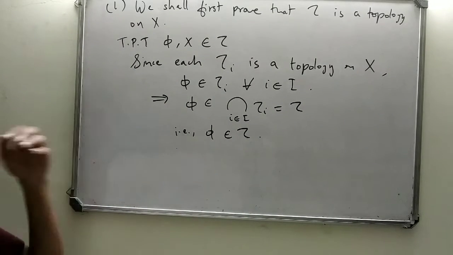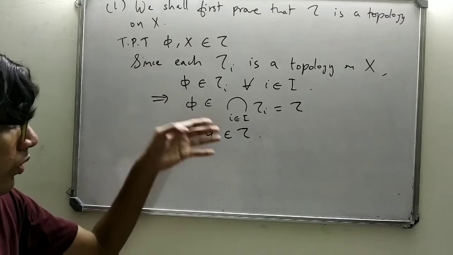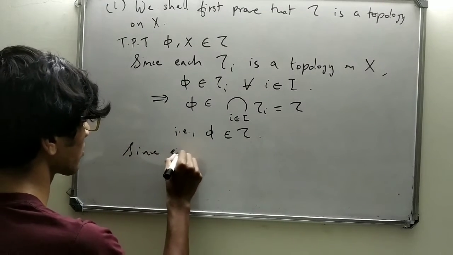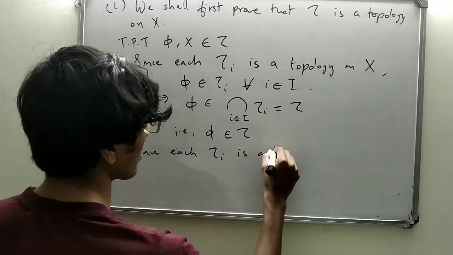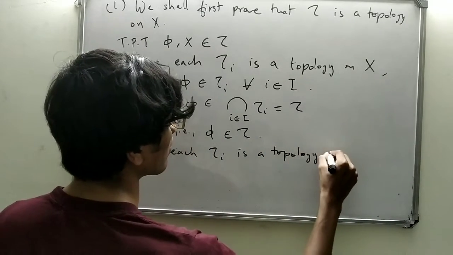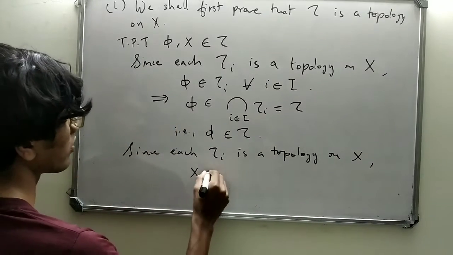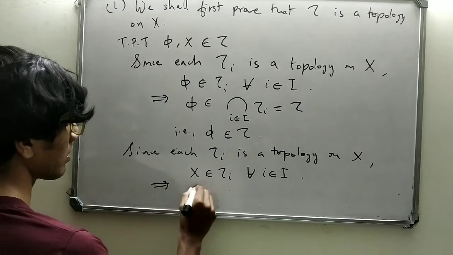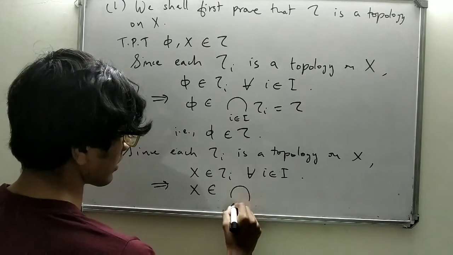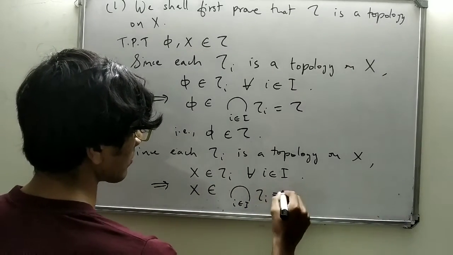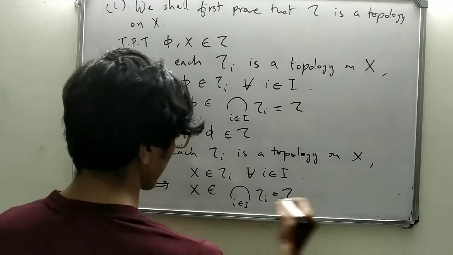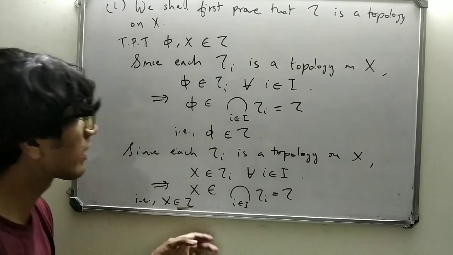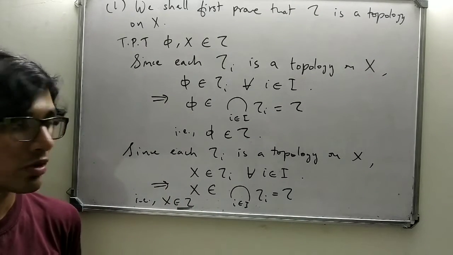Next, we can prove X is an element of tau in a similar fashion. Since each tau i is a topology on X, X is an element of tau i for all i in I, which implies X is an element of the intersection over i in I of tau i, which equals tau. That is, X is an element of tau. So we proved that phi and X are elements of tau.